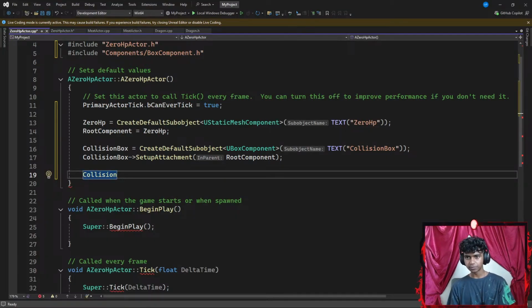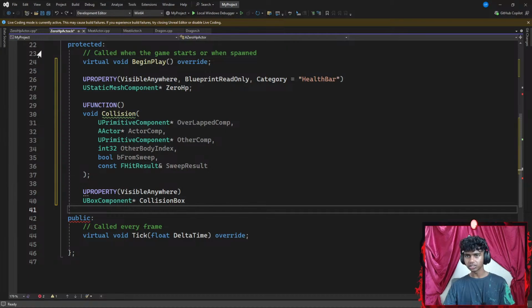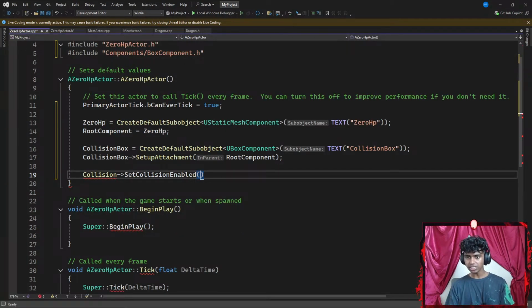Okay, I'm going to be pointing my collision box towards something like set collision enabled. There we go. My collision enabled has parameters. Okay, it has the E collision enabled which says query only. Okay, so I'm going to go with a pair of parentheses here. Now I'm going to go ahead and set this to something like E collision.